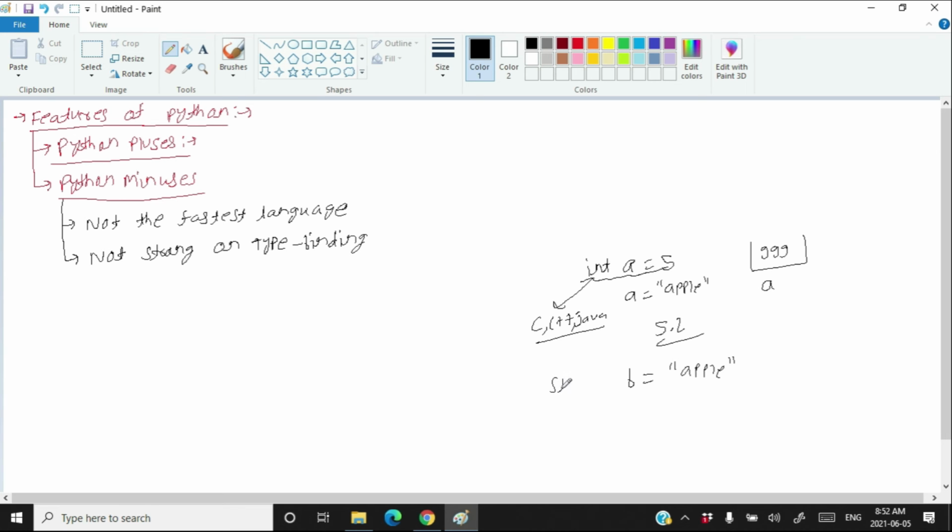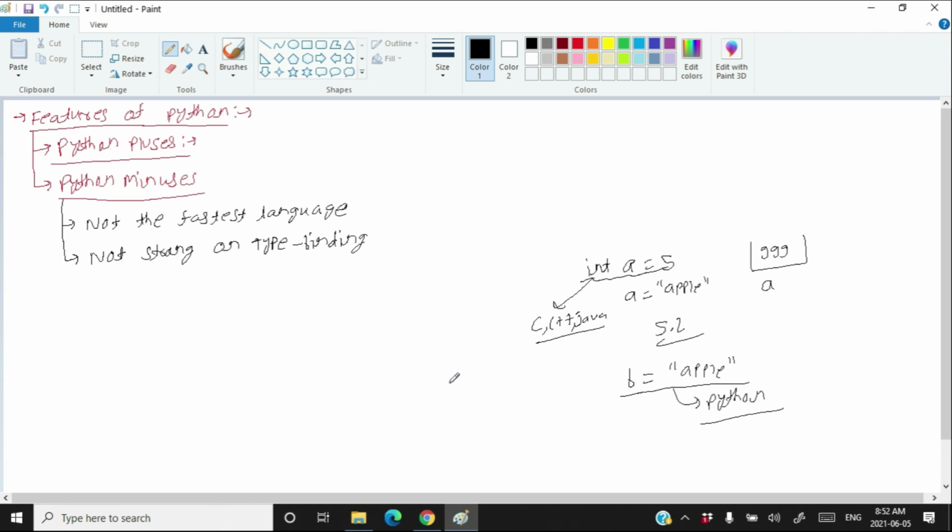In a language in which you don't declare the type of the variable, a variable can store literally anything, and such a language is called not a strong type binding language. So Python is not a strong type binding language. This is the example of Python. In Python, you do not declare the type of the variable. You can store literally anything in the variable.